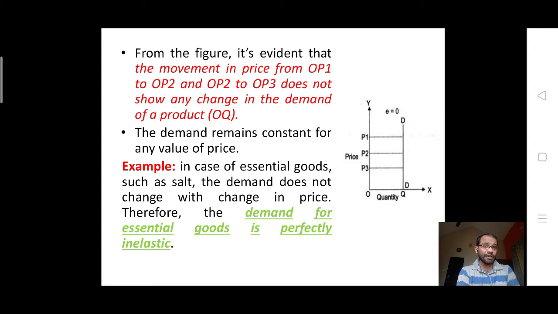For example, we can see this type of elasticity is very much prominent in case of essential goods like salt. The demand does not change with the change in the price. Therefore, the demand for the essential goods is perfectly inelastic.